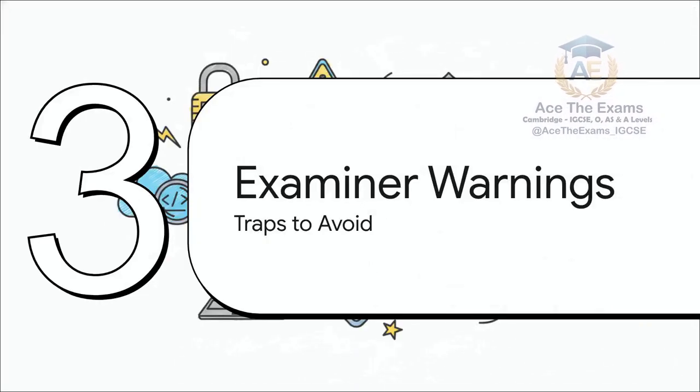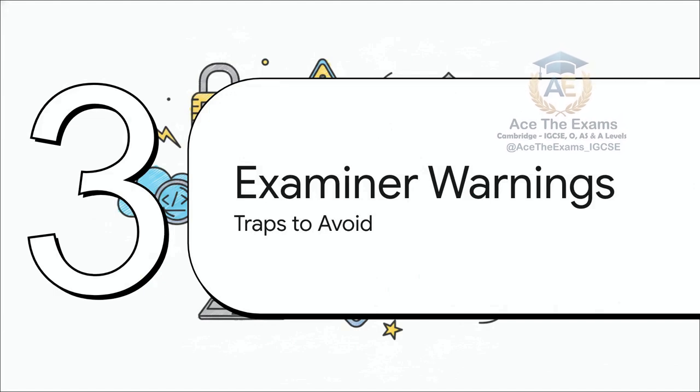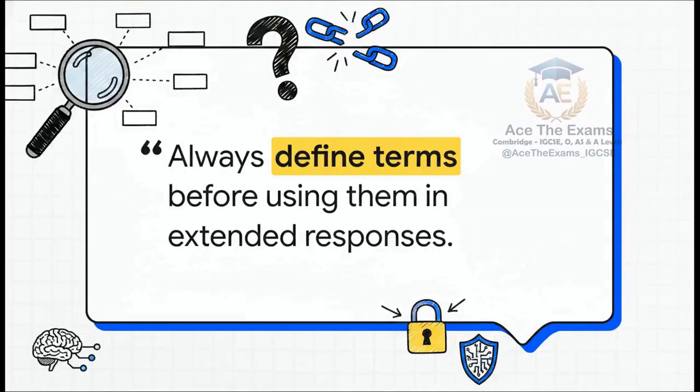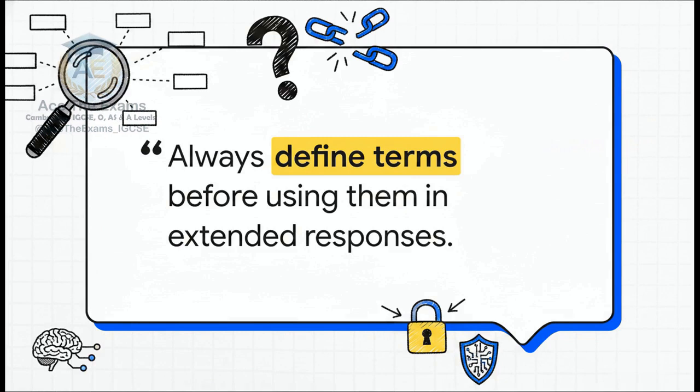Which brings us to Section 4, Principal Examiner Warnings and High-Stakes Traps to Avoid. Pay close attention here. And this brilliantly illustrates our core foundational rule. These high-stakes traps, they aren't just guesses. They are documented directly from Cambridge Principal Examiner reports. The examiners explicitly state, candidates consistently confuse key terminology. Always define terms before using them in extended responses. Listen to me, precision is non-negotiable. If you mix up your definitions early on, your entire subsequent analysis could easily score a 0.